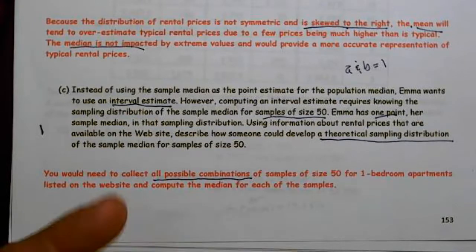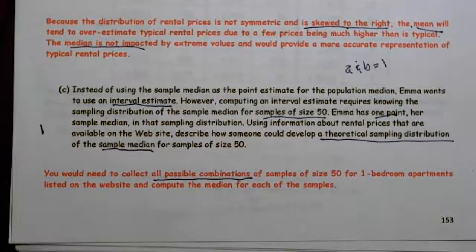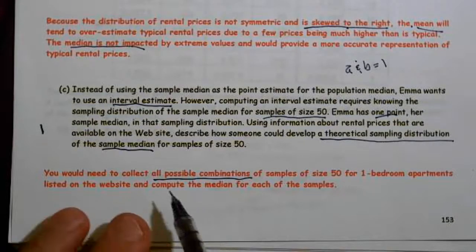Well, we've never talked about that. It's not part of the course. We've never talked about a theoretical sampling distribution of the sample median. We have talked about the theoretical sampling distribution of the sample mean. So the theoretical distribution for the sample mean is that we take all possible combinations of size 50, and that will describe the theoretical sampling distribution. In other words, we did it over and over again until we got all possible combinations. Well, for the sample median, it's the same thing.